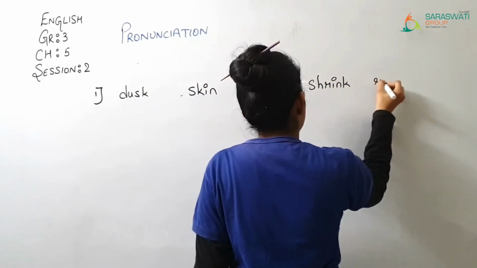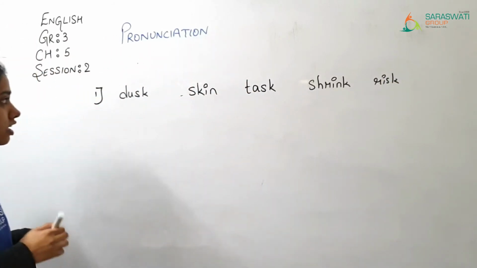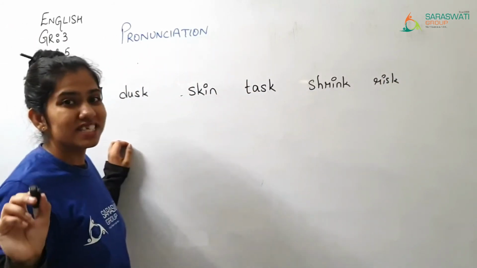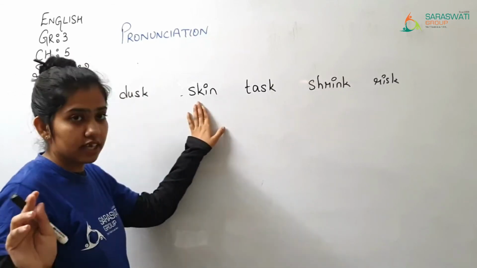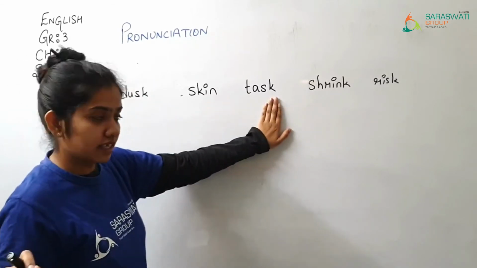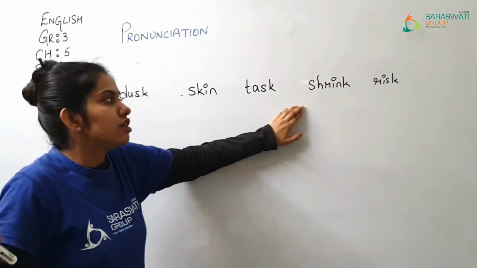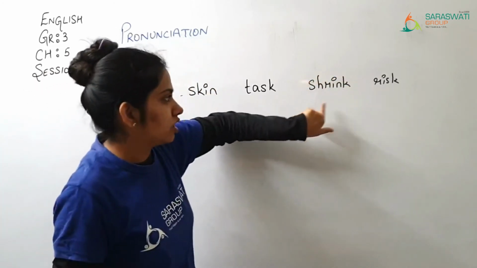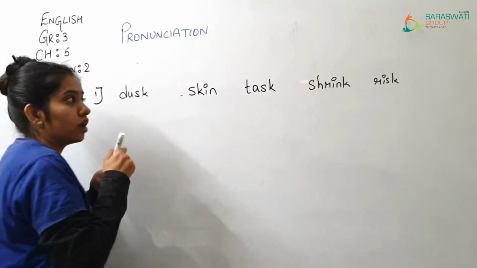Here we are learning sk sound. So this is sk, dusk, scheme, sk, task, sk, shrink, here it is sh, sh. So this is the odd one out. Here it is risk, sk. So shrink is the odd one out.